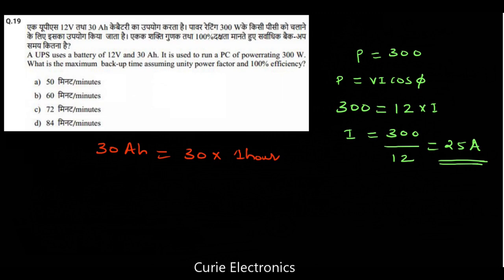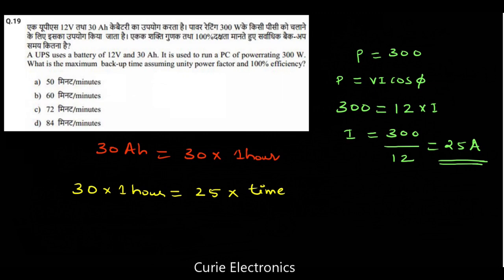So I will equate like this: 30 multiplied by 1 hour equals what is the current we are drawing, 25 multiplied by time, which we have to find. We don't know how long this battery can support.